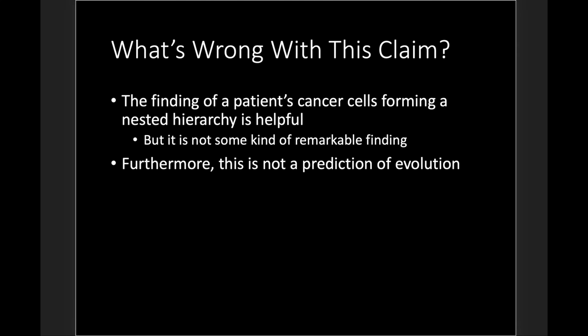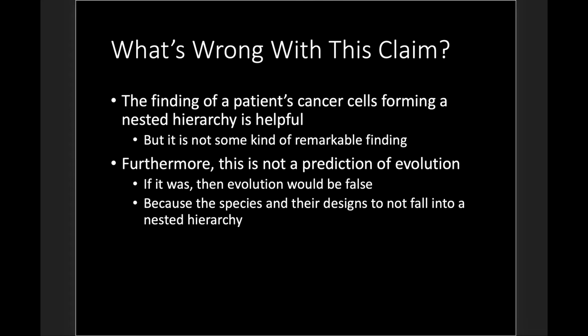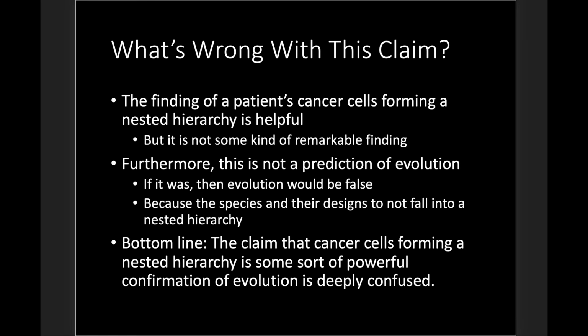Furthermore, this is not a prediction of evolution. If it was, then evolution would be false, because the species and their designs do not fall into a nested hierarchy pattern. Bottom line here, the claim that cancer cells forming a nested hierarchy is some sort of powerful confirmation of evolution is deeply confused.